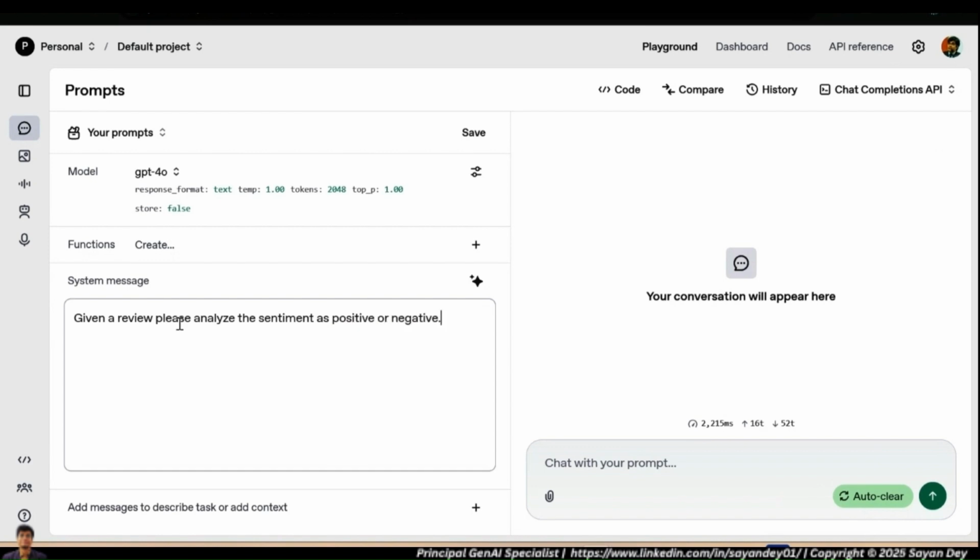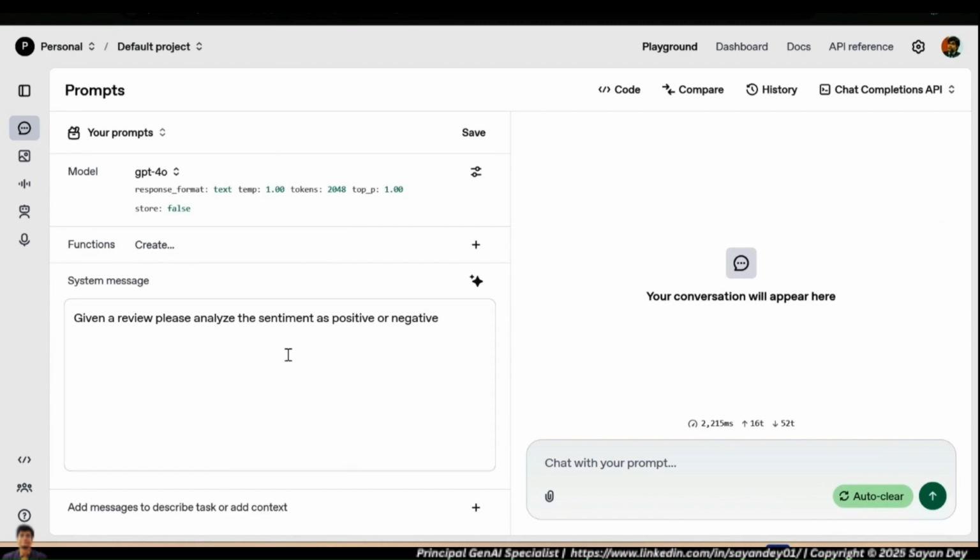If I go and write this is my system message. System message is again something that controls the overall behavior of your system. Now, mind you, these are things that you cannot do in chatgpt.com. This is platform OpenAI. This is a developer's playground. So this is where you can do some more fine tuning in terms of what you want to do.